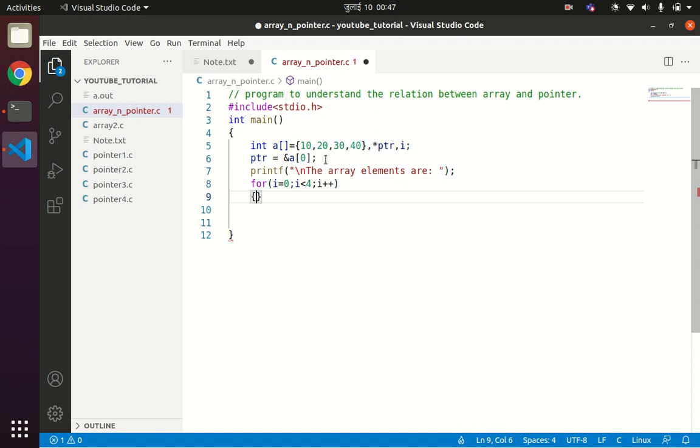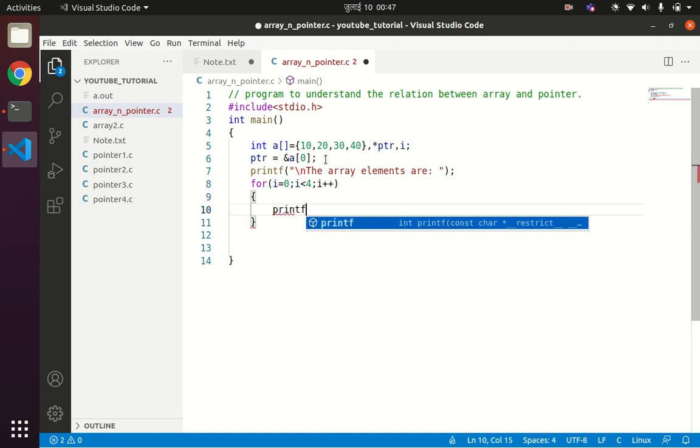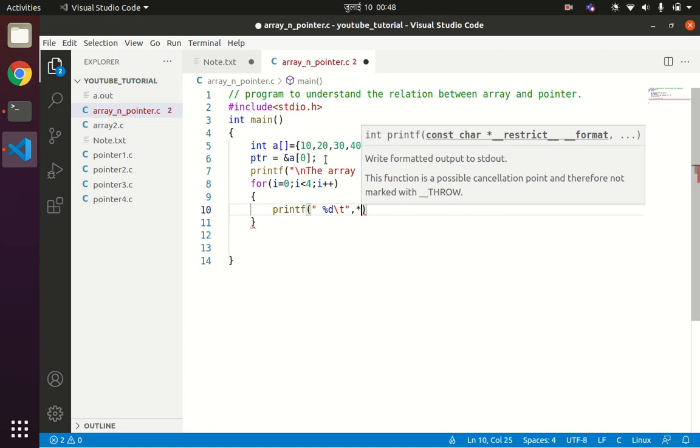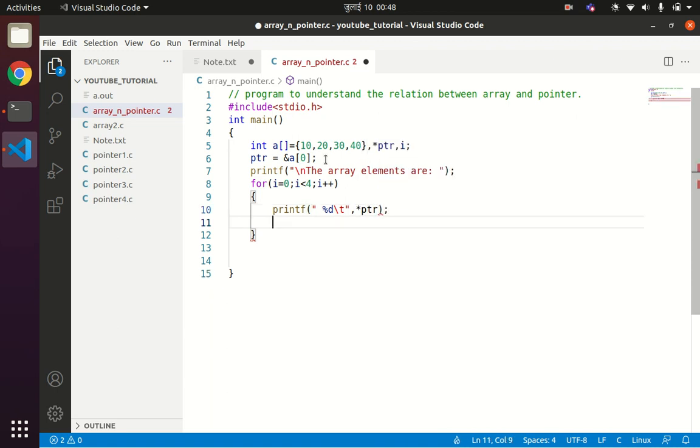Now printf, we can print the values of a pointer by using star ptr, right? So the values are %d backslash t, and then we can write star ptr. Now in order to move to the next location, we can write ptr plus plus. Now first let's execute this code and then analyze how it produces the result. Let us see.